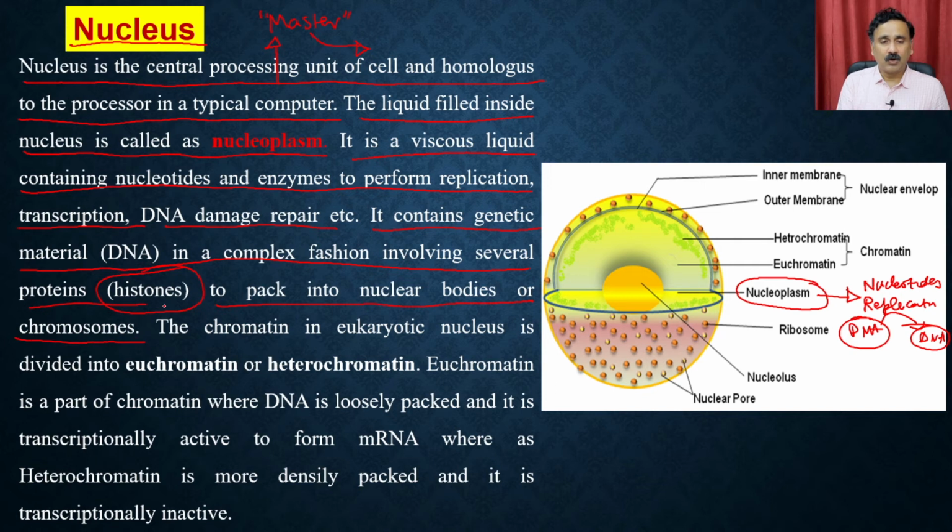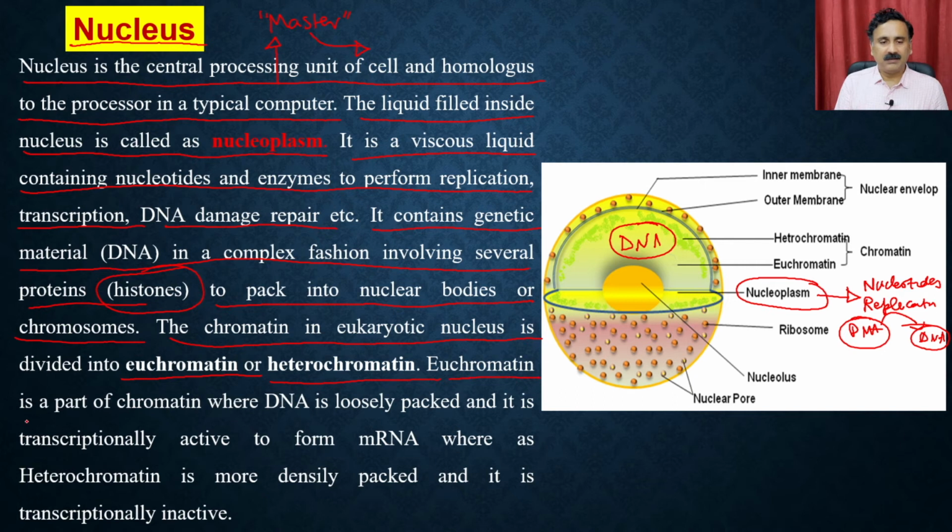When we talk about the chromosome, it is the authentic chromosome present in the eukaryotic cell. The chromatin in the eukaryotic nucleus, the DNA content, is present in two forms: either euchromatin or heterochromatin.